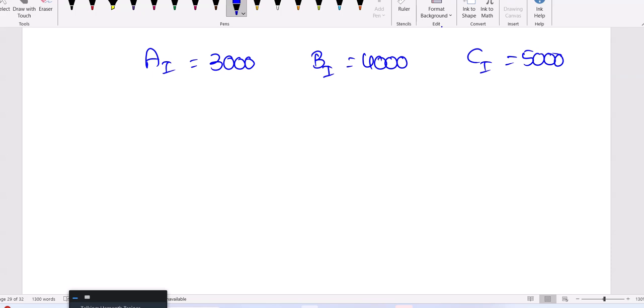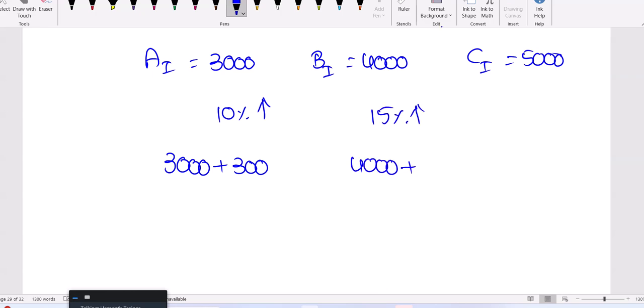This is constant for the first 6 months. Next, what happened? A is increased by 10%. What is 10% of 3,000? 10% is dividing by 10, right? 300. Okay, B increased by 15%. 4,000, what is 10% of 4,000? 400. 5% is 200.